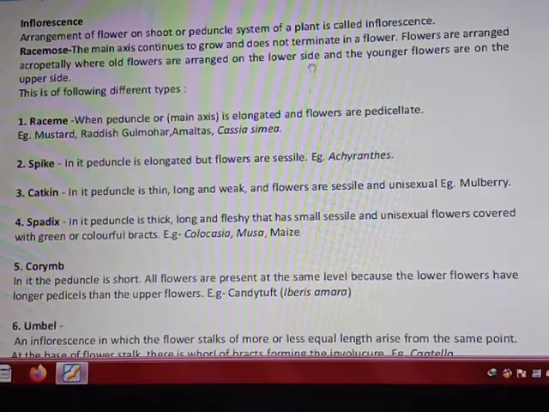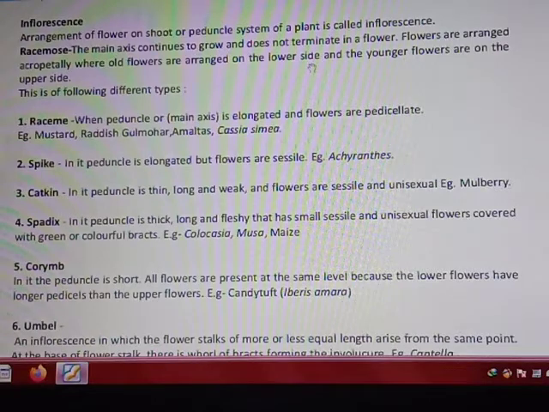Now you can take a general example. If we are placing books in our room on the table, okay, there are two ways. In one way we can arrange the books, larger ones on the base and smaller ones on the top, and the second option is the smaller ones at the base and larger ones on the top.